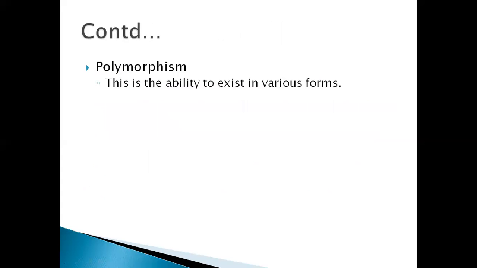The next one is polymorphism. This is the ability to exist in various forms. Say, method overloading can be performed with the help of polymorphism. We will see this in the C++ language programs.